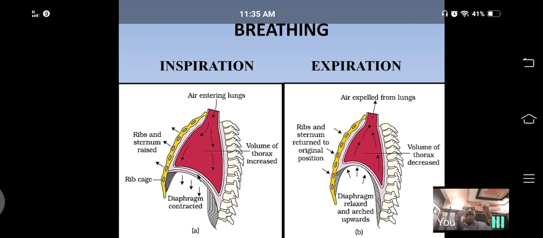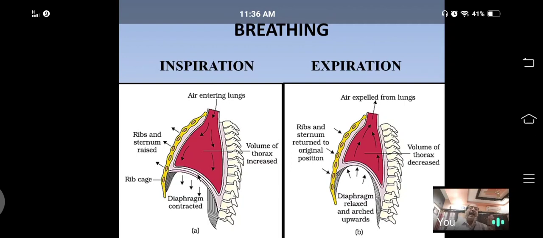The pulmonary pressure falls, means decreases. That's why air from the atmosphere suddenly rushes into the lungs by movement from an area of higher concentration to a region of lower concentration. Suddenly it enters. So this is called inspiration.